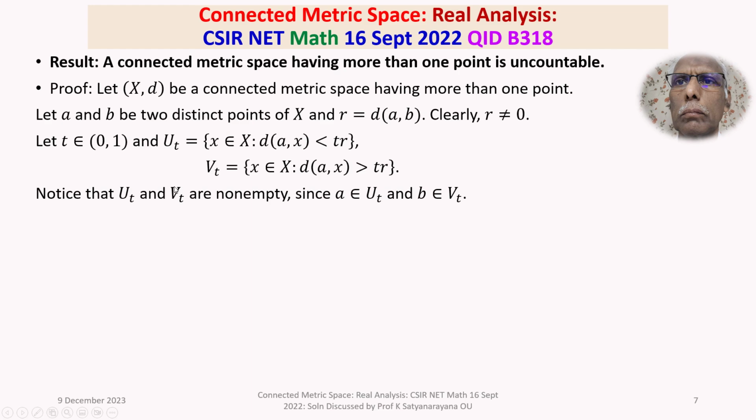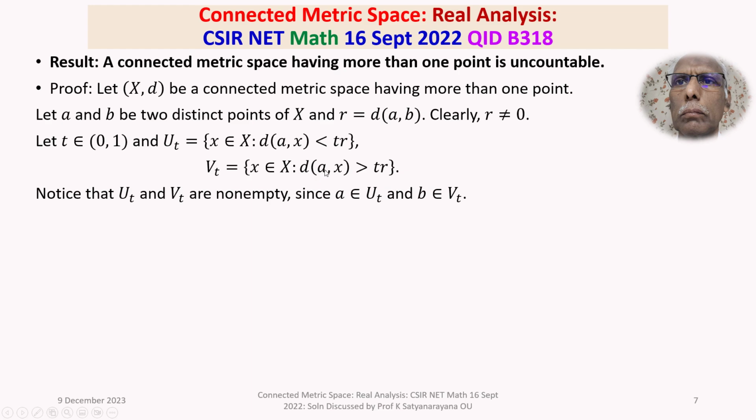The reason is A belongs to UT. How? The distance between A and A is 0, and 0 is less than TR, since T belongs to (0,1), which is positive, and R is positive. So 0 less than TR is true. Therefore, A belongs to UT, and B belongs to VT.